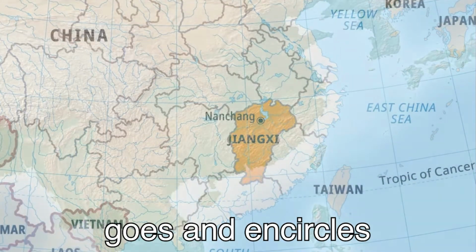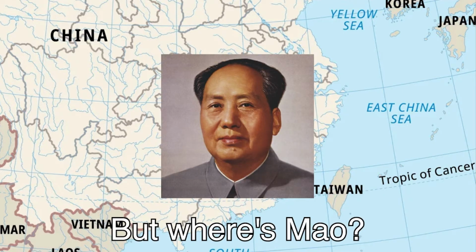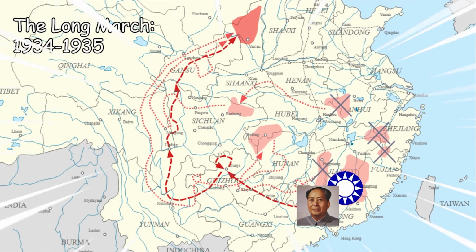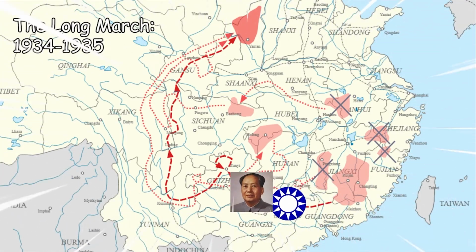The KMT instead goes and encircles the communist position in Jiangxi. But where's Mao? He's broken out of the circle with 85,000 men carrying weapons and supplies. Oh no, says the KMT forces when they realize that the main group of communists are gone, hastily giving chase.